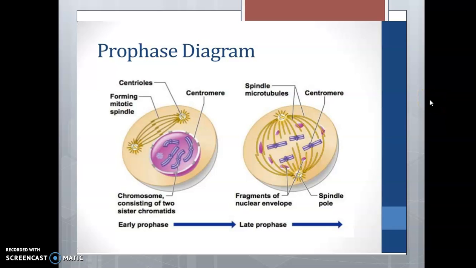We have the prophase diagram here, in which we have centrioles forming the mitotic spindle, centromere, and chromosome consisting of two sister chromatids. The left side is what we call early prophase, and the other side is the late prophase. In the late prophase, we have spindle microtubules, centromere, fragments of nuclear envelope, and spindle pole.